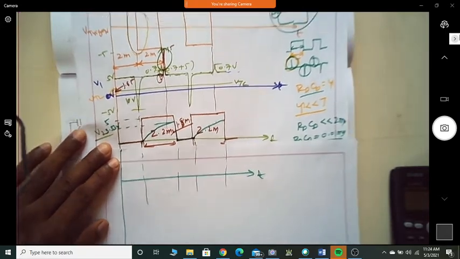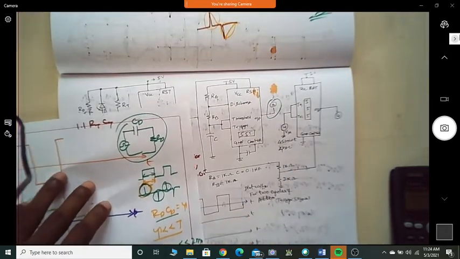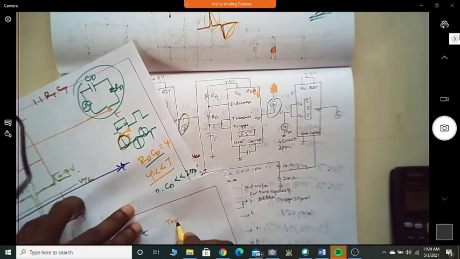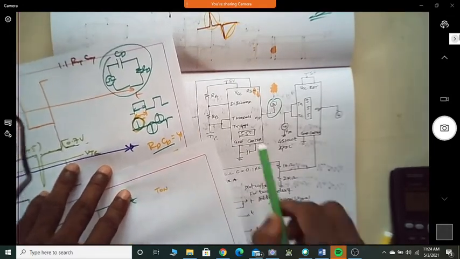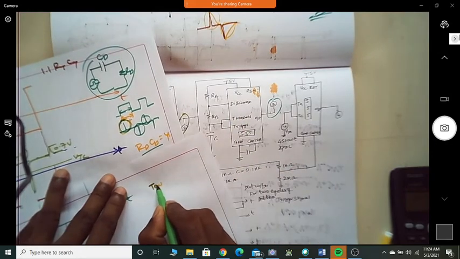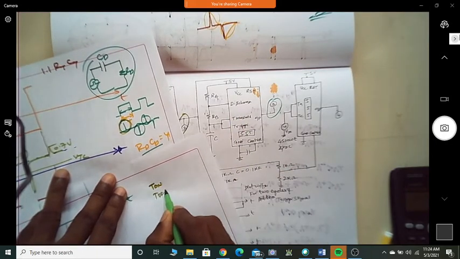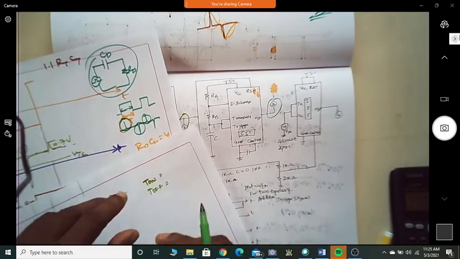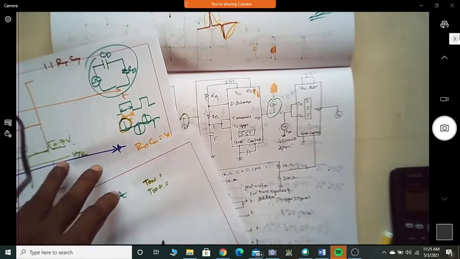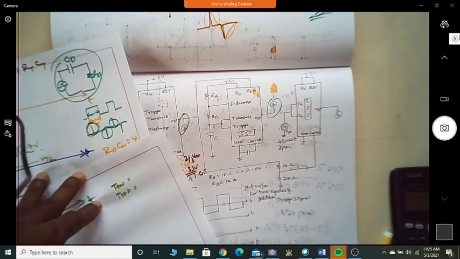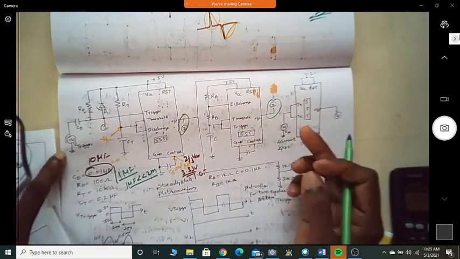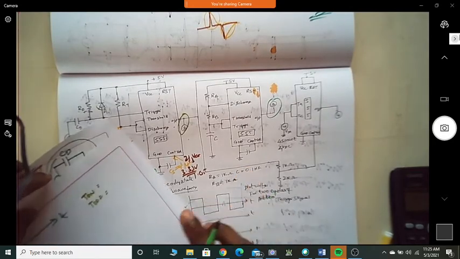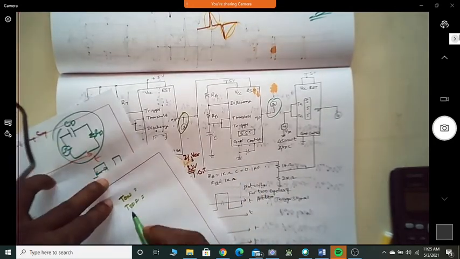What is T on, T off? I think most of you have calculated T on and T off. I have given RA, RB equal to 1K, 1K, and C equal to 0.1 microfarad. Then what is T off?